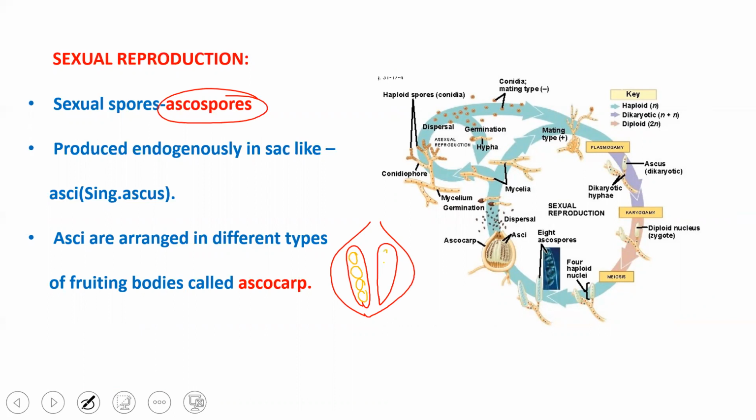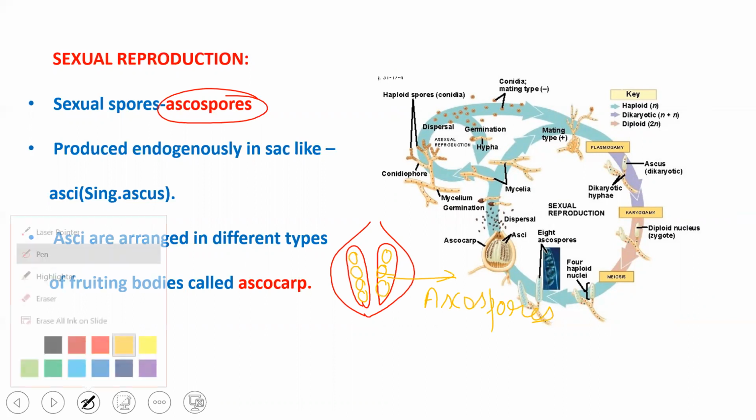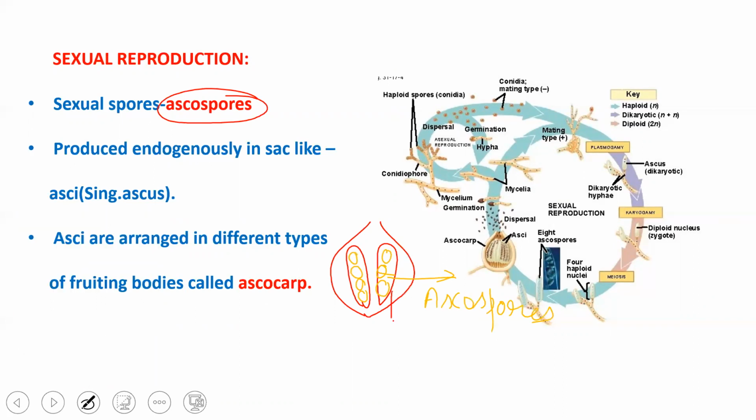So these are ascospores produced in the asci. This individual is called an ascospore. What you're seeing here are asci. There are many asci.